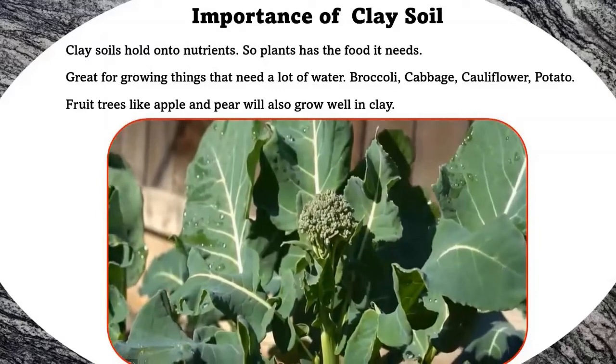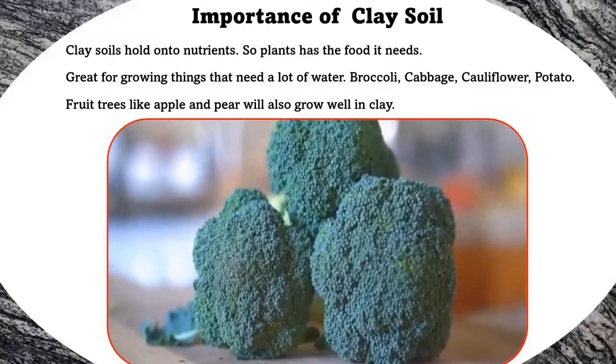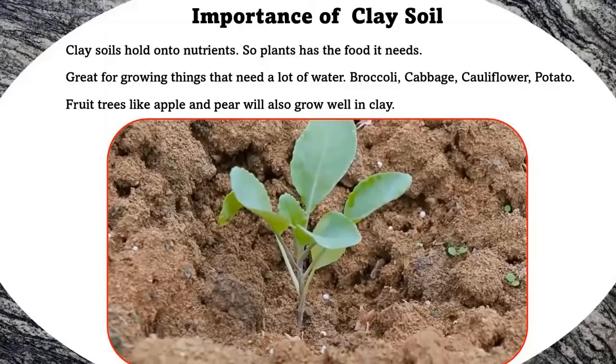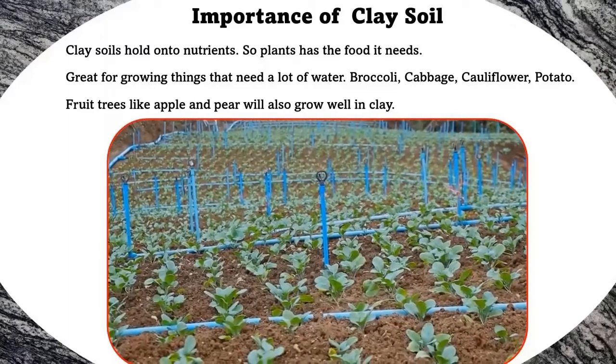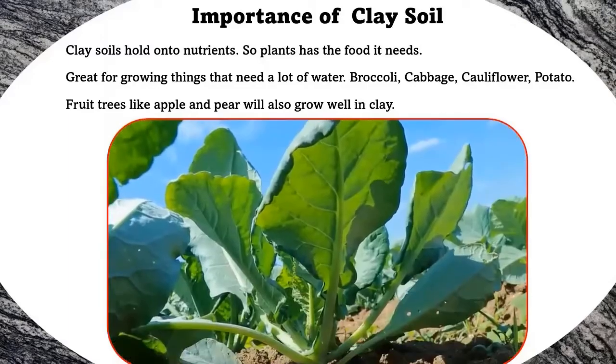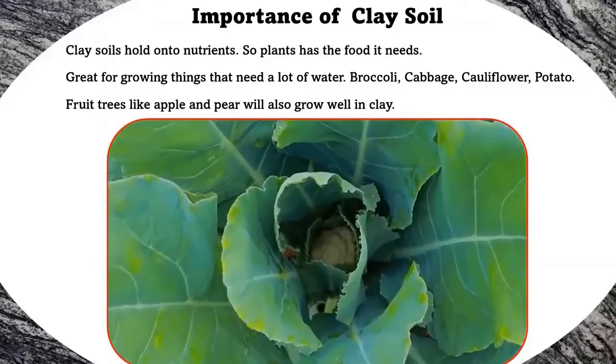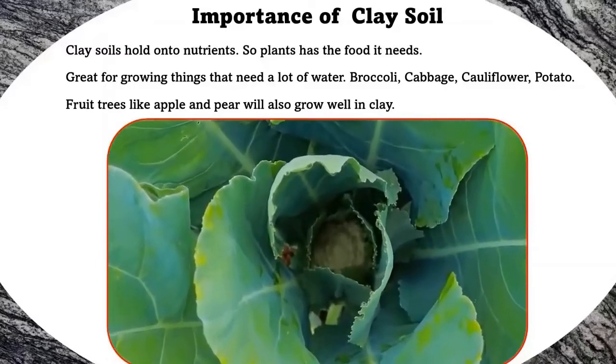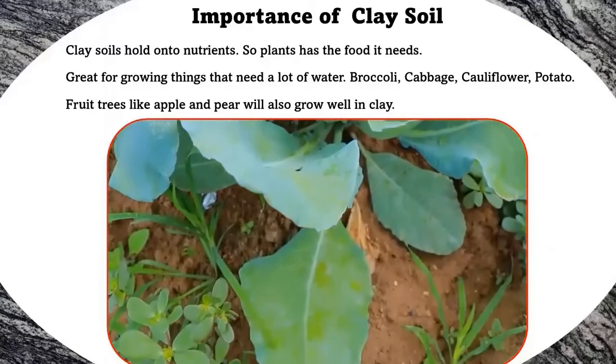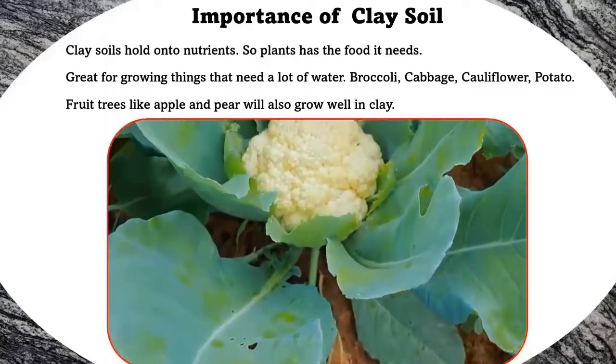Broccoli, cabbage, cauliflower, potato grow well in clay. Fruits like apple and pear will also grow well in clay.